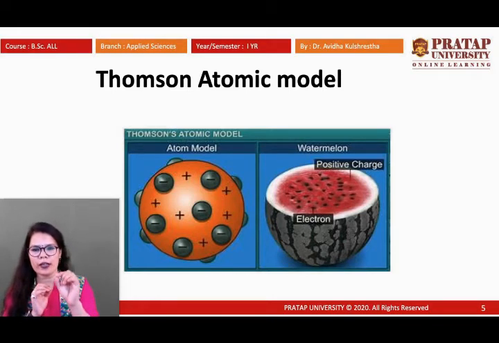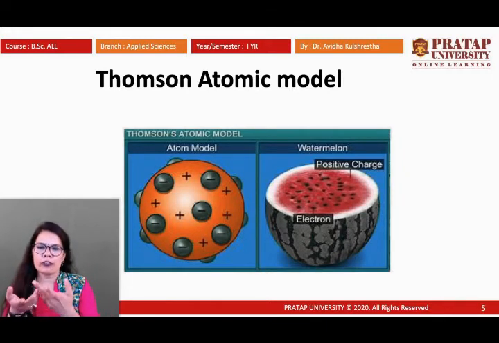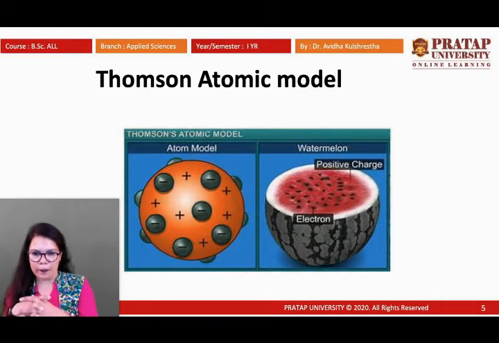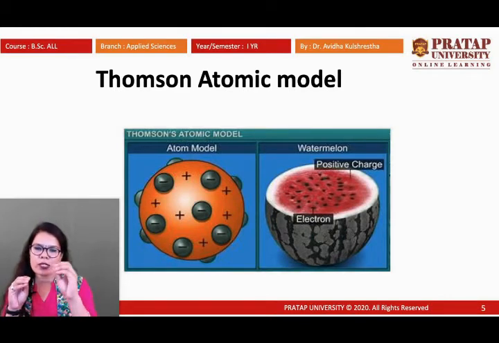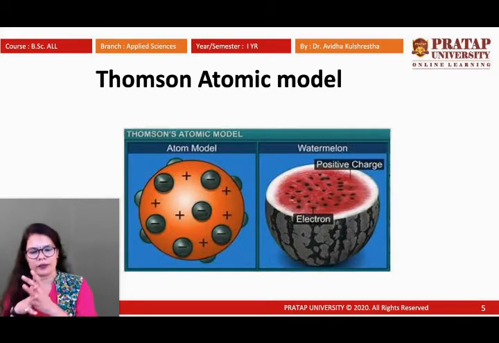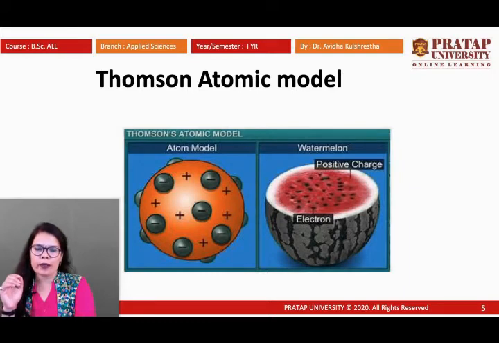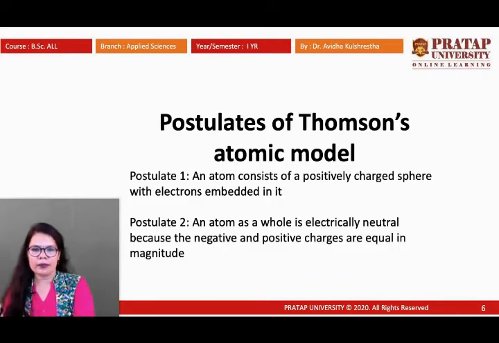Electrons, which are negatively charged particles, are embedded in the atom, and the complete atom is a sphere which is positively charged. The electrons are embedded just like seeds in a watermelon. It is also called the plum pudding model, because the electrons are embedded like raisins in a pudding. This was the Thomson atomic model.